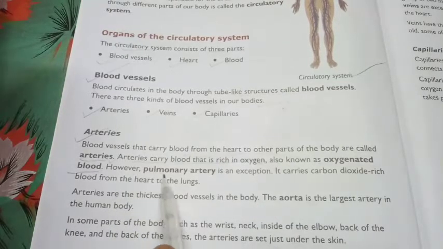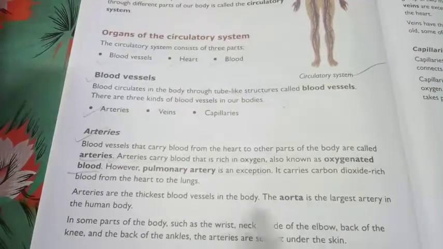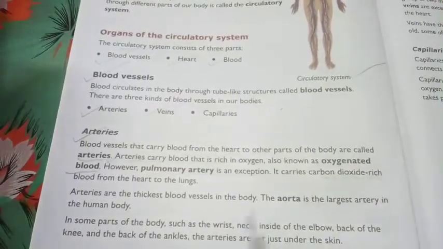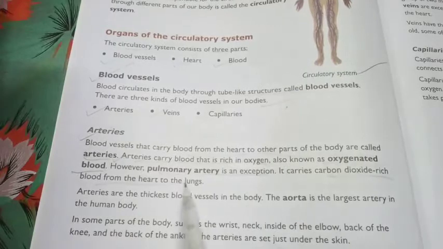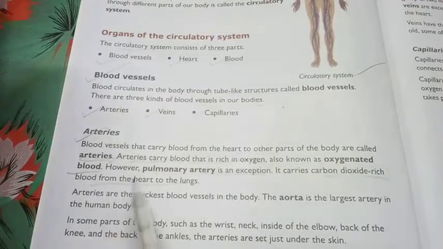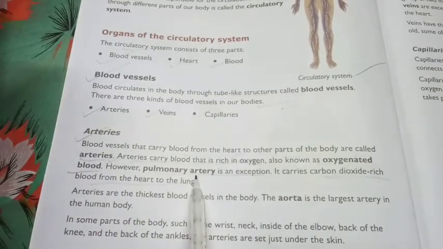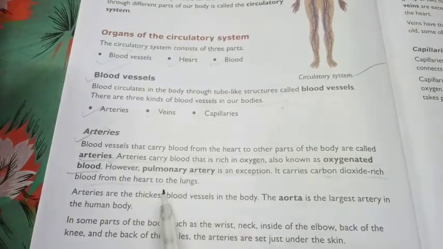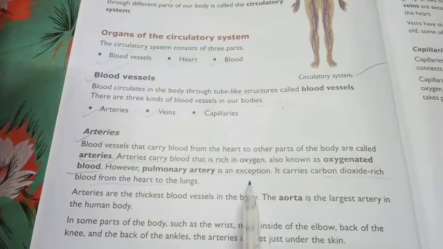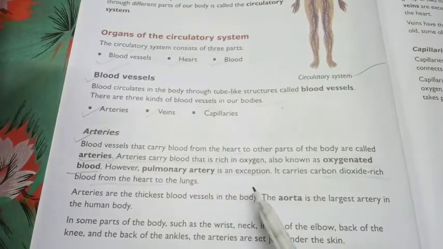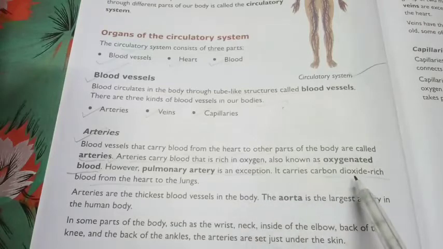However, pulmonary artery is an exception. It carries carbon dioxide rich blood from the heart to the lungs. So there is a difference between an artery and a pulmonary artery. Pulmonary artery is an exception. It performs a certain function, that is, it carries carbon dioxide rich blood from the heart to the lungs.